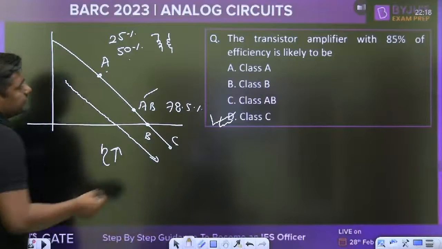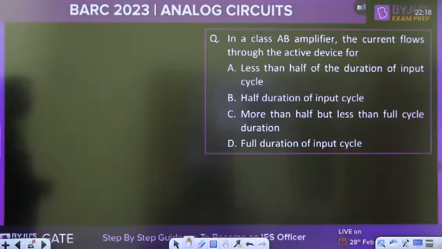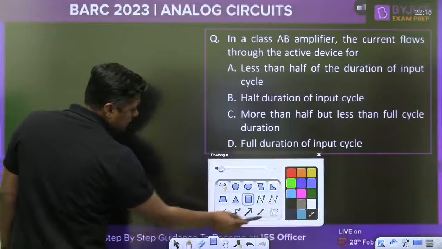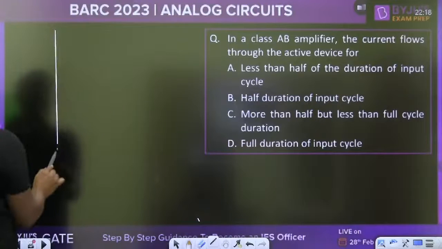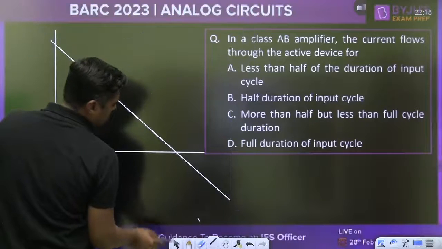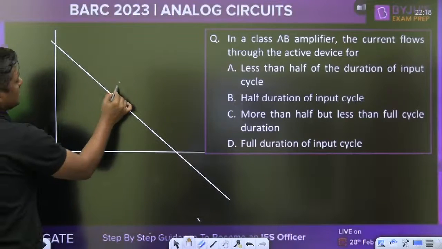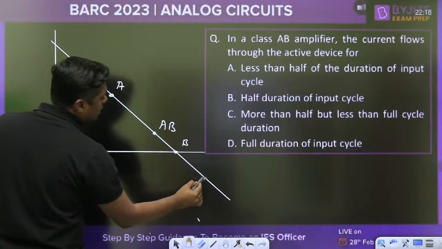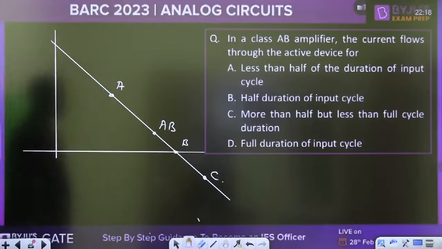Now, next question. In a class AB amplifier, the current flows through the active device for, that is the conduction angle. Everyone give me the answer. What is the conduction angle? This is the class A, this is the class B, this is the class AB, and that is class C. Less than half of the duration of the input cycle, half duration of the input cycle, more than half but less than the full cycle, full duration of the input cycle.